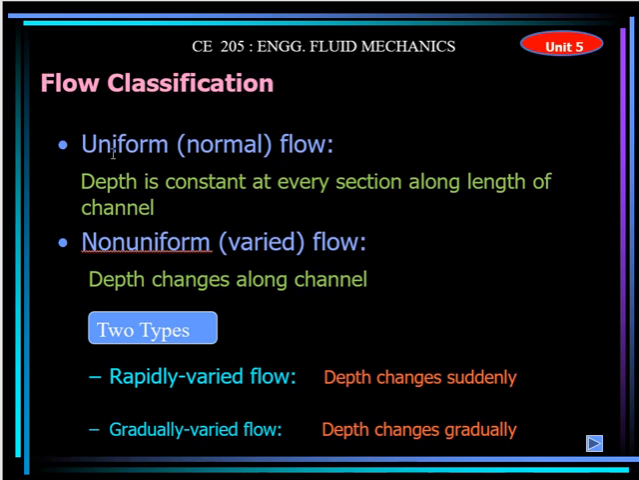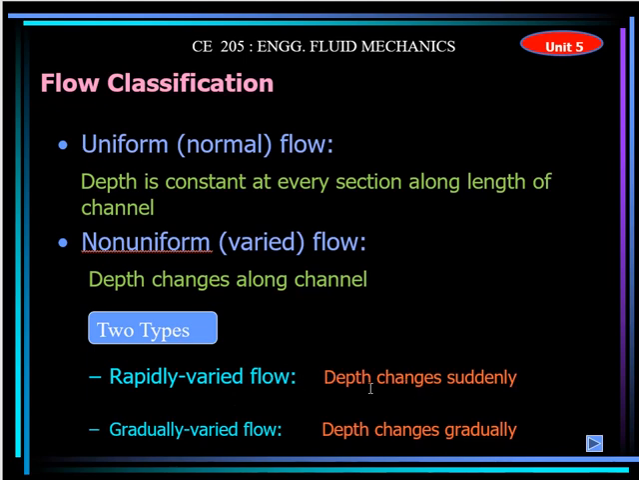Generally, it is not a common thing. Non-uniform flow is the most common type of flow, when the depth changes along the channel. Non-uniform flow can be classified into rapidly varied flow and gradually varied flow. Rapidly varied flow is when the depth changes suddenly.